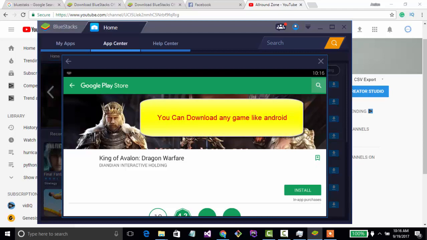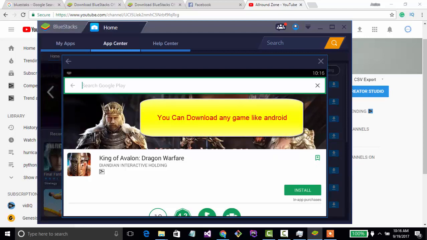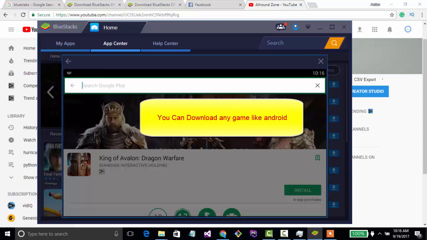Now you can download any game, just as you download from Android.